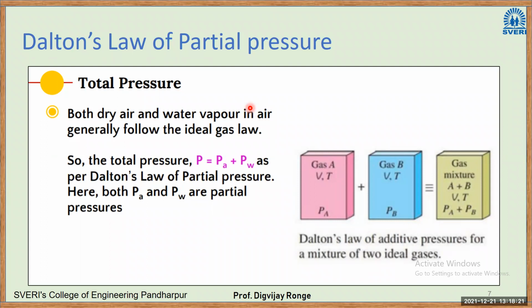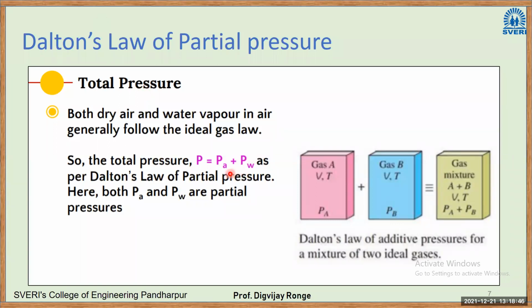Water particles will have their own pressure, that is the partial pressure of water. Dry air will exert some pressure of its own, that is the partial pressure of dry air. If you take the summation of partial pressures, you will get the total pressure. So it is as simple as it can be. The total pressure is the summation of partial pressure of air plus partial pressure of water vapor. That is Dalton's law of partial pressure.